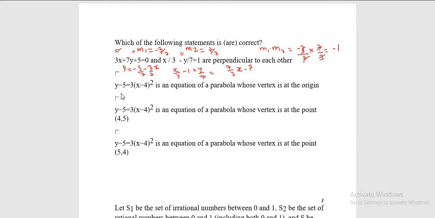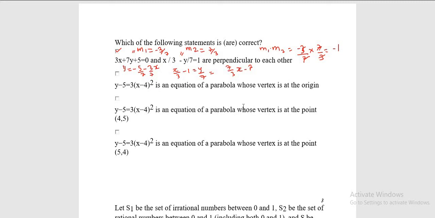Now it is saying that y minus 5 is equal to 3x minus 4 whole square is an equation of a parabola whose vertex is at origin. Now clearly there are two ways to find out whether this will be the vertex or not.